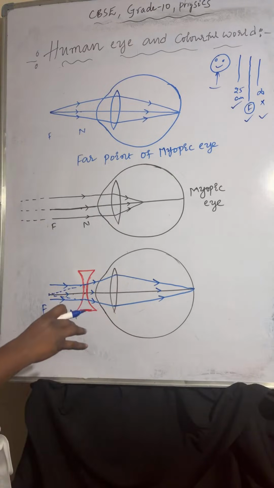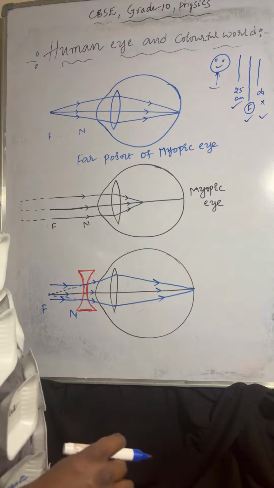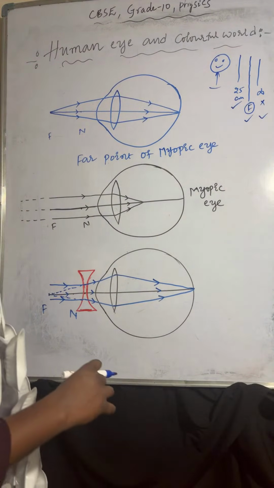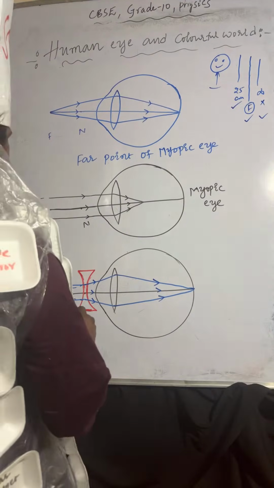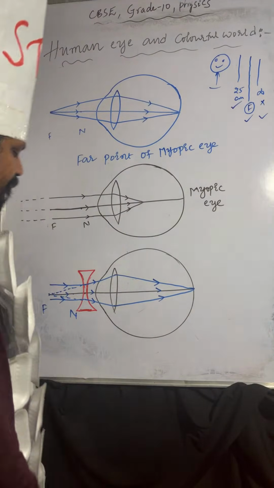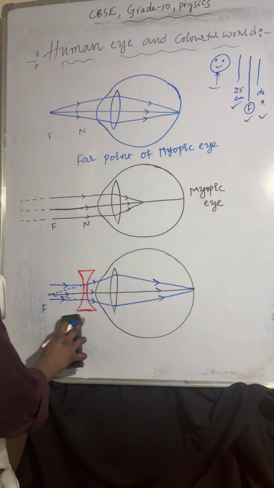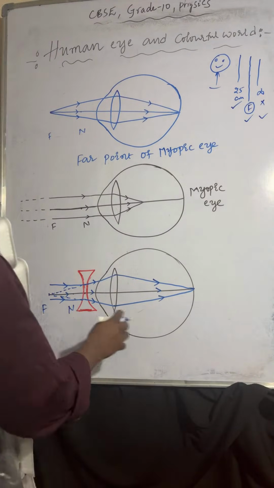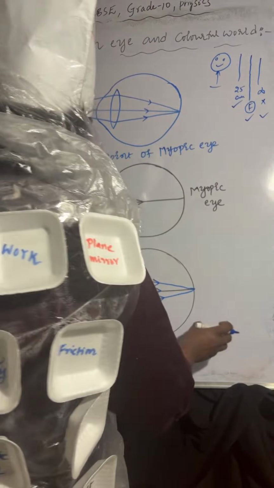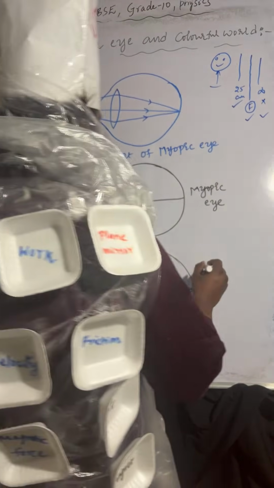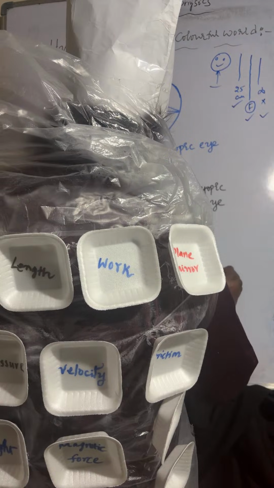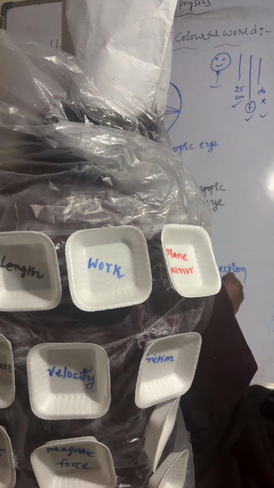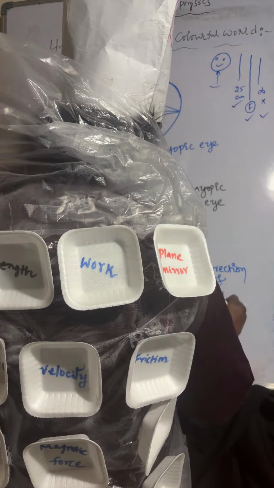Okay, so here you can observe, what is this lens we used? Concave lens. Understood? So this is the correction of myopia. Correction of myopia.